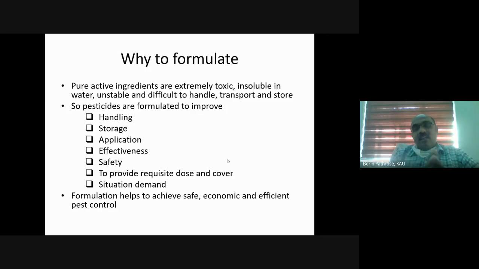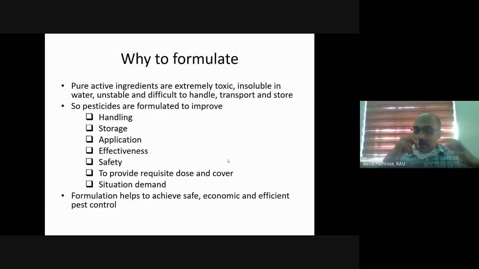But these active ingredient molecules have to be invariably stored at minus 20 degrees Celsius, just like we handle our COVID vaccine. But take the case of a poor farmer: can he keep the pure pesticide active ingredient at minus 20 degrees Celsius? No.